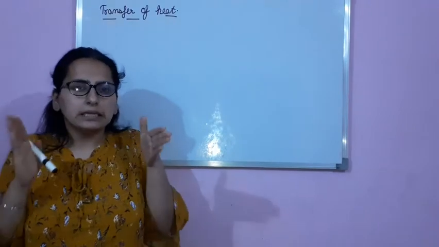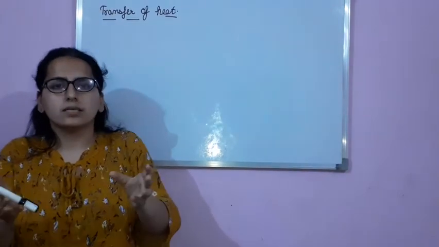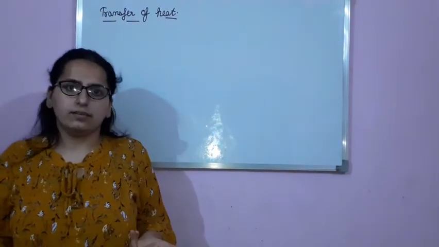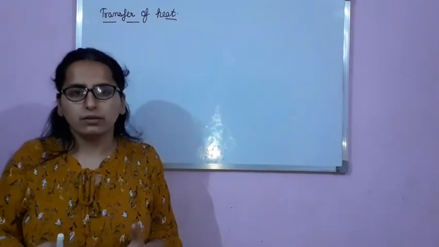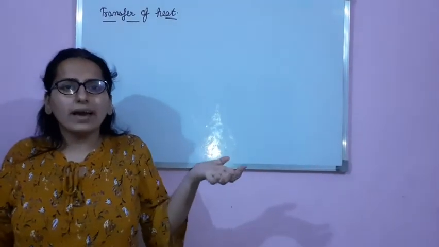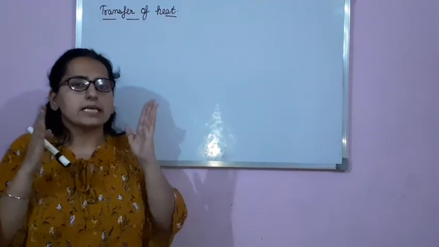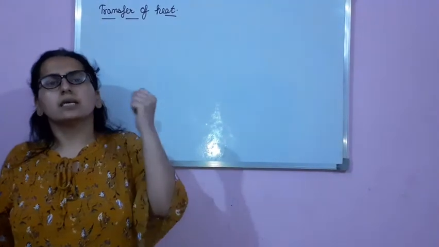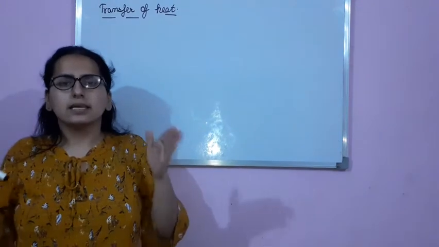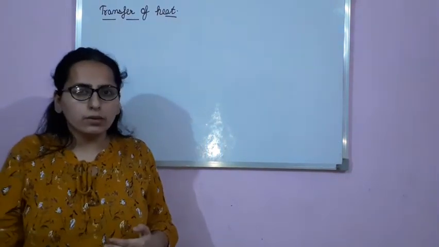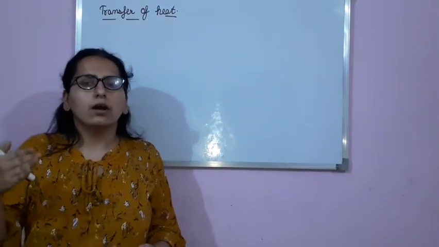If you keep this hot frying pan aside for a few hours, what will happen? It will come back to the room temperature. Now again the question is why? Because now the heat from the frying pan has been transferred to the surrounding. So in both cases we can say that heat always flows from a hotter object to a colder object.